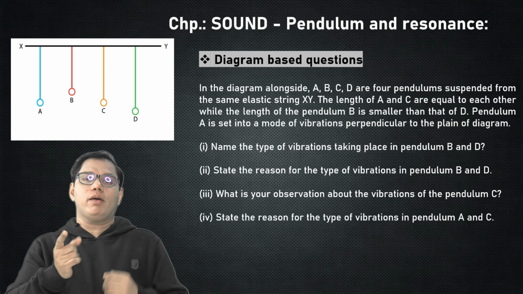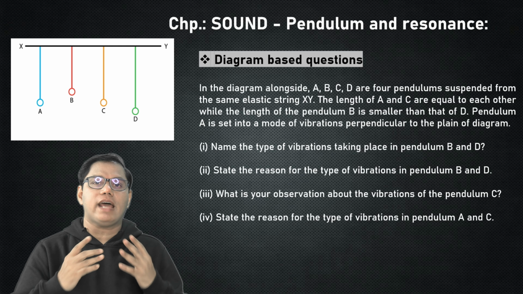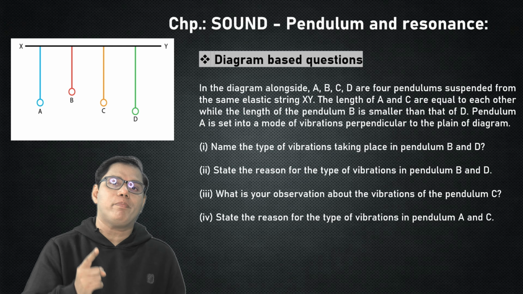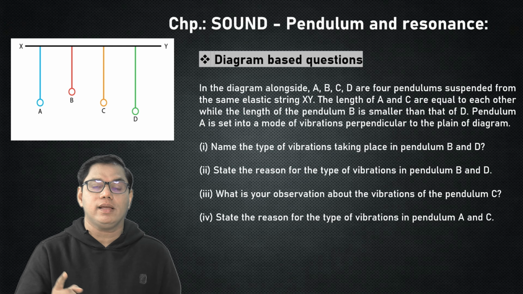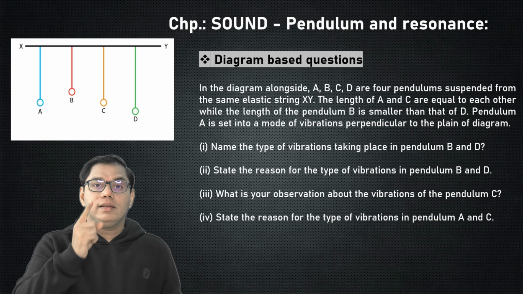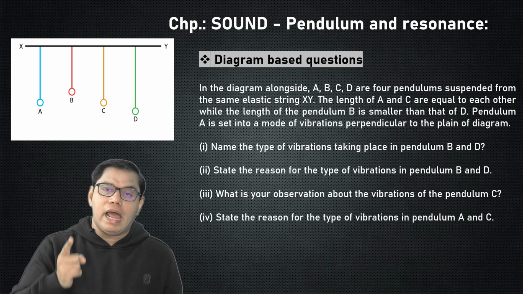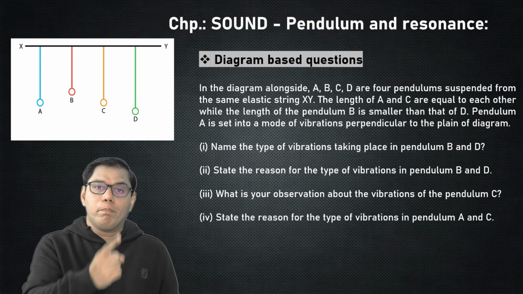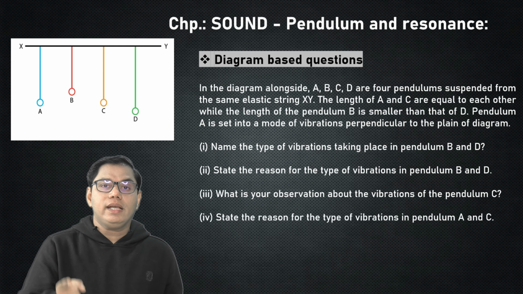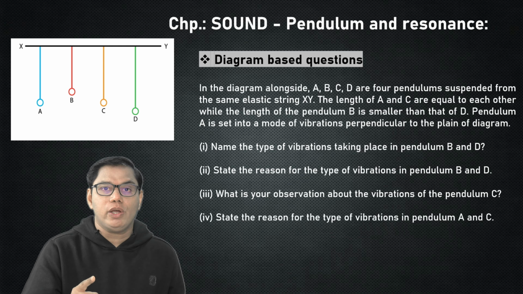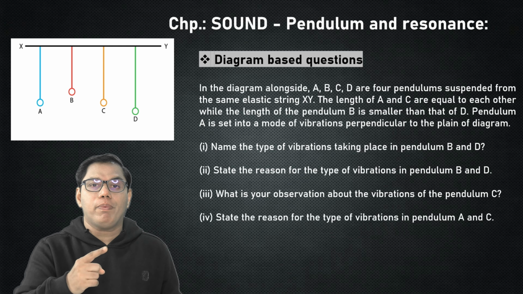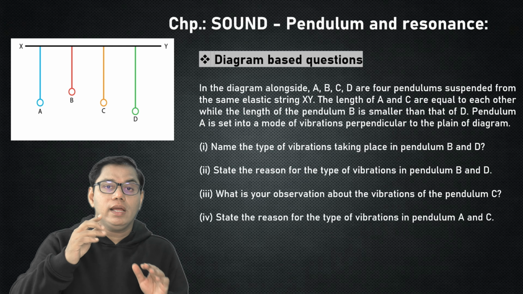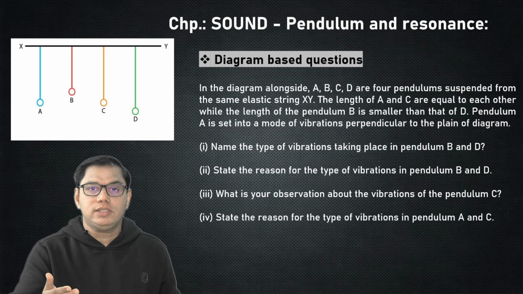Here comes question number 4. The reason for the types of vibrations shown by pendulum A and pendulum C. The reason is that the frequency of the natural vibrations of pendulum A is equal to the frequency of the externally applied periodic force on pendulum C.